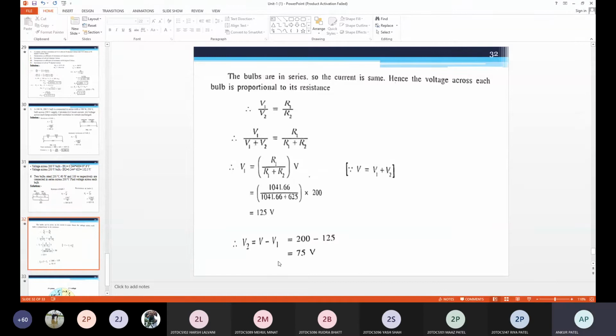A lamp rated 100 volt, 75 watt is to be connected across 230 volt supply. The value of resistance to be connected in series with the lamp. So the unknown resistor is connected in series. Okay. Also find power occurring in the resistance. So the lamp rating is given, 75 watt, 100 volt, and you have an unknown resistance in series. So by finding the unknown resistance, just go for the power calculations. You need to also find power. Tell me first, what is the value of R?